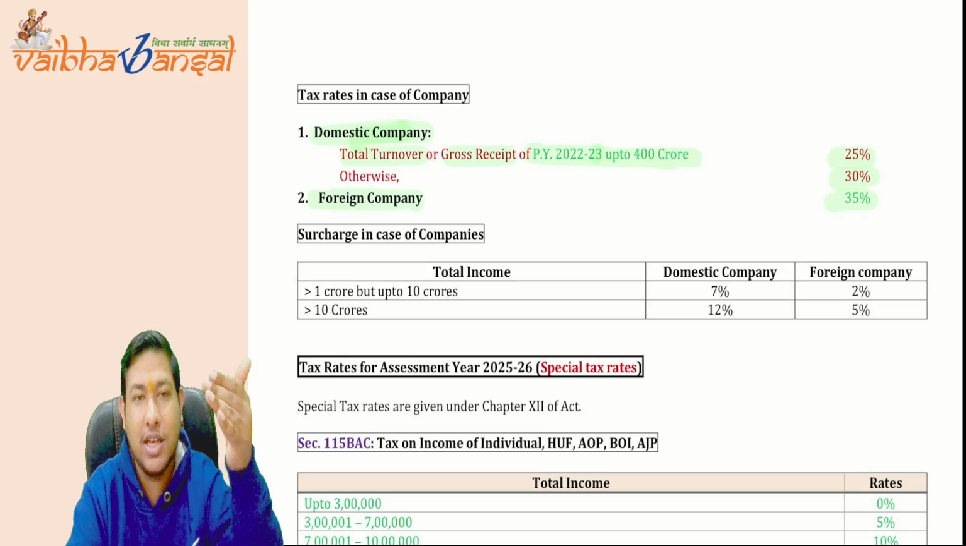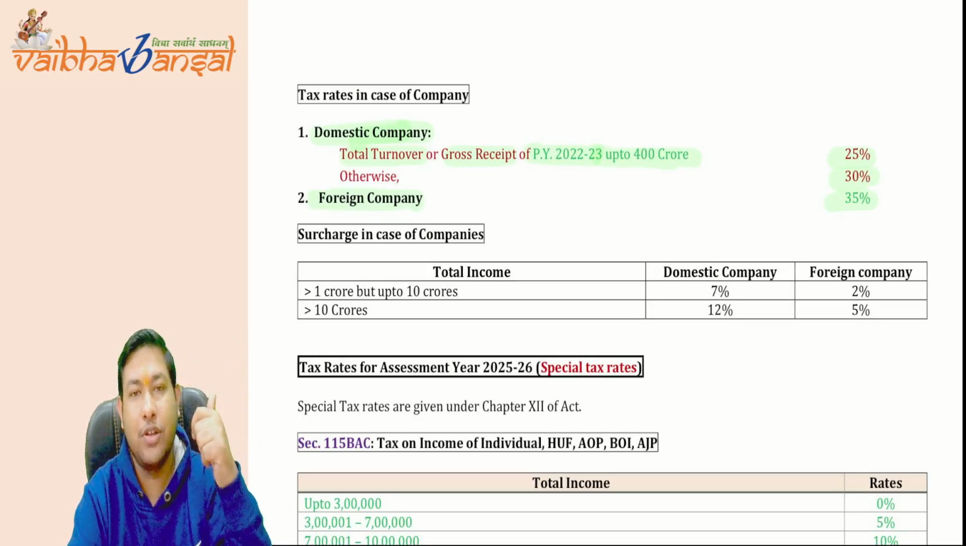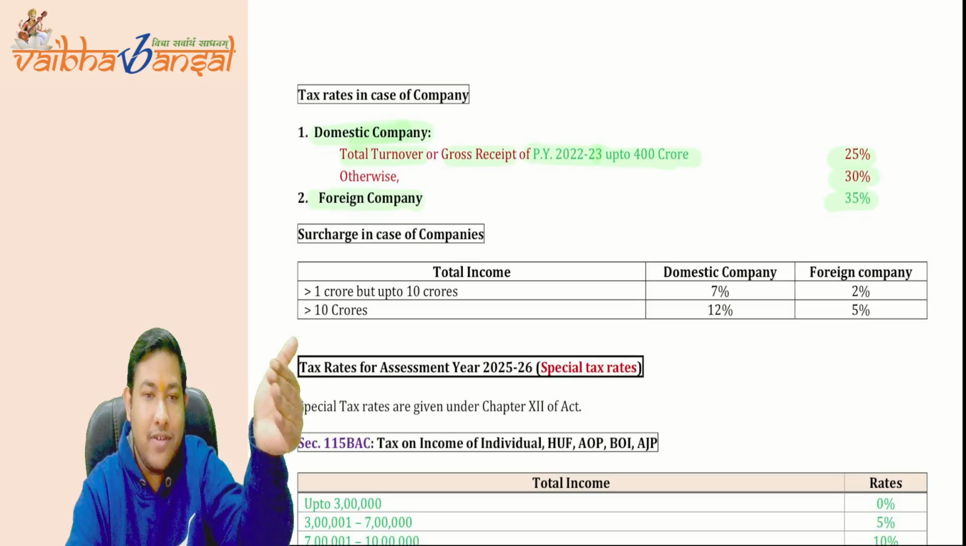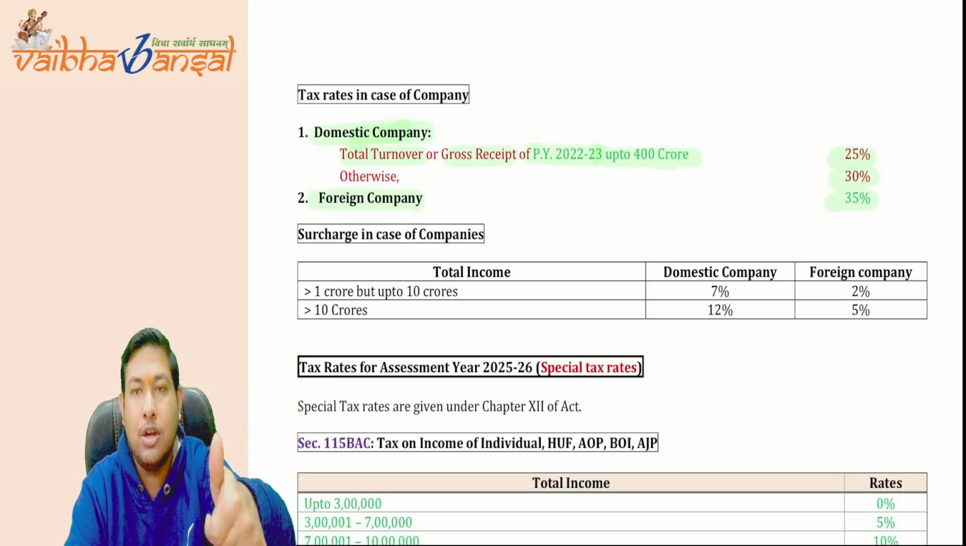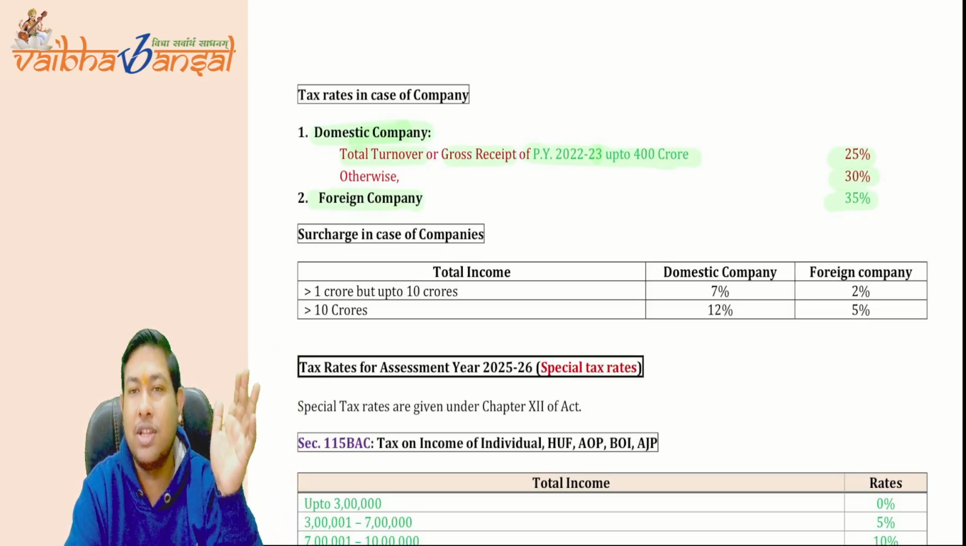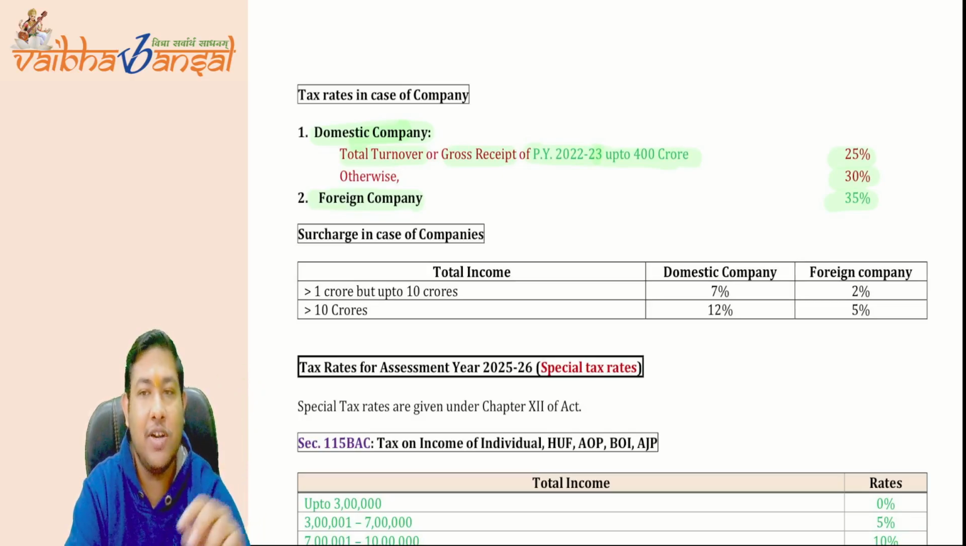So what you have to see is the turnover or the gross receipts in the case of companies for the previous year 22-23. If the turnover is up to 400 crore, then the tax rate will be 25%. If it is otherwise, then the tax rate will be 30%. And for the foreign company, the tax rate will be 35%. I hope it is clear.